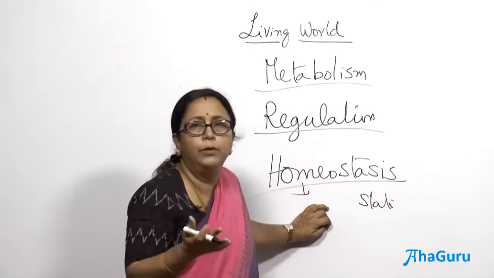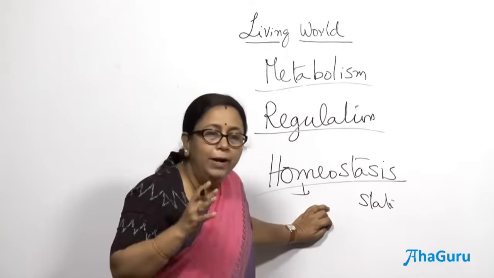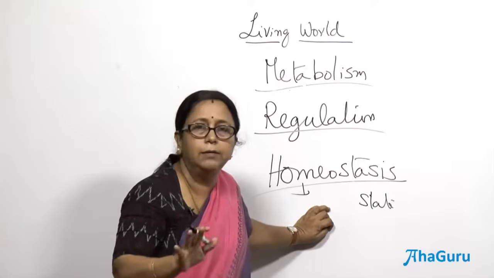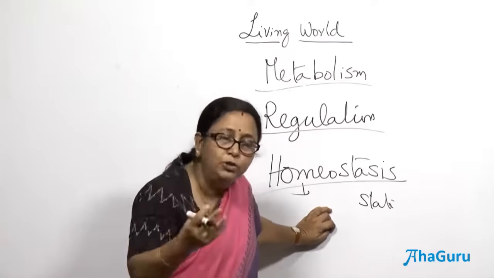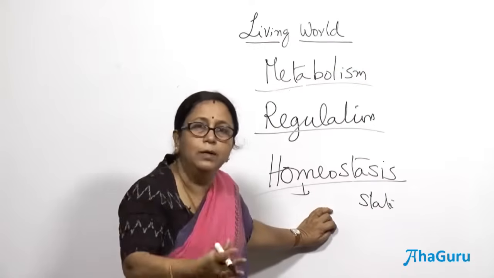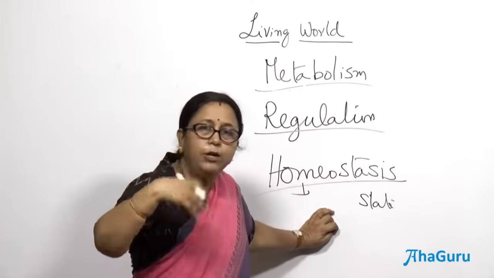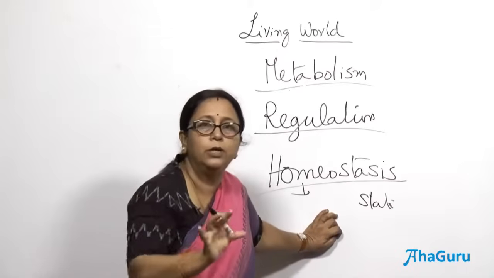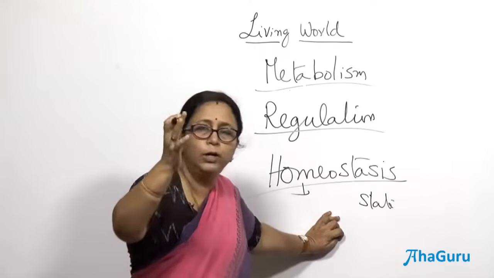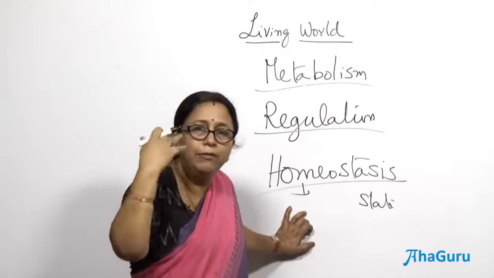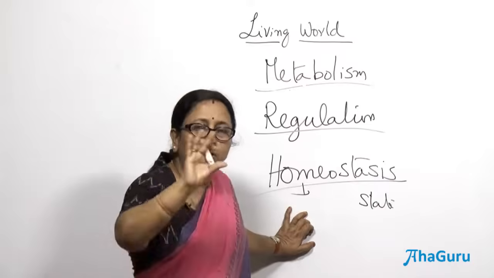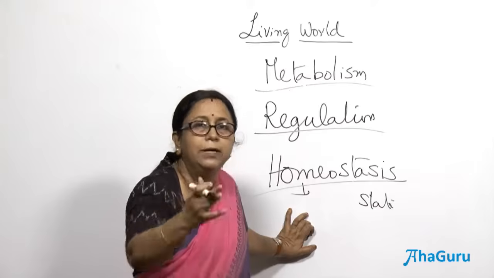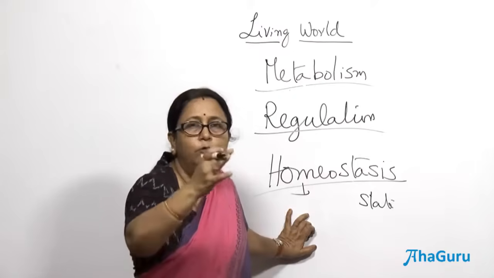Let us take an example of temperature. No matter where you go, your temperature is always maintained at 37 degrees centigrade, right. Or how much ever sugar you eat, if you are normal, what happens? By the end of your digestion, the sugar level in the blood will come back to a certain amount. Your heart, no matter whether you do an exercise, will beat very fast, but by the time you are resting, it will come back to its original beating rate, which is 72 times per minute, right. You breathe 12 to 14 times per minute.